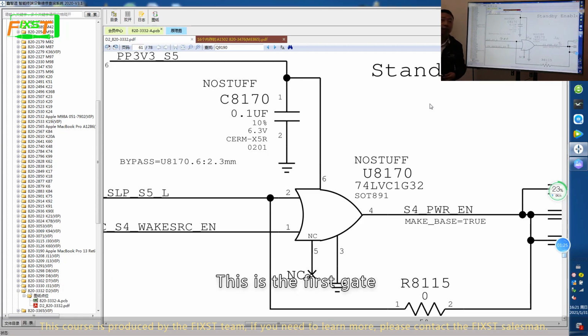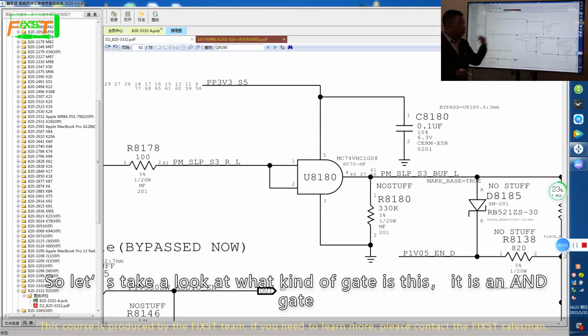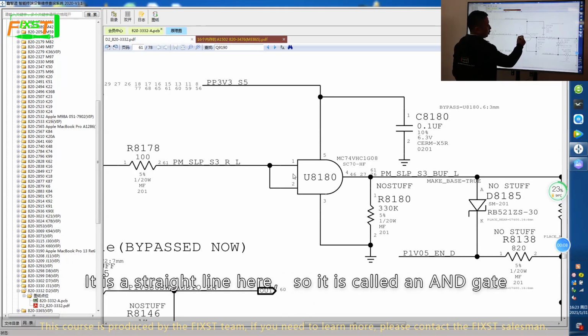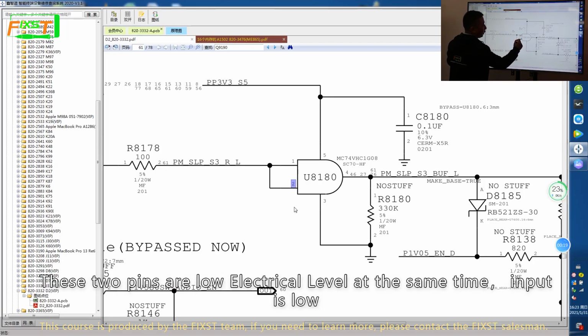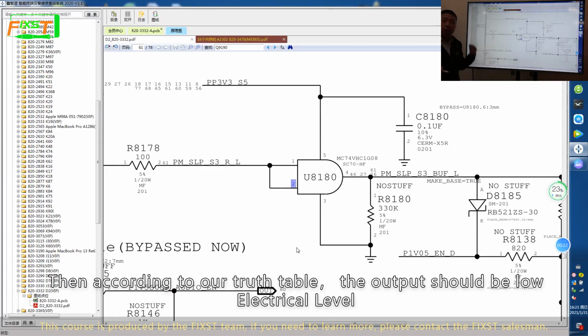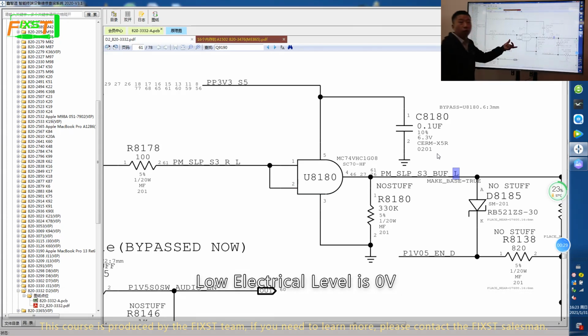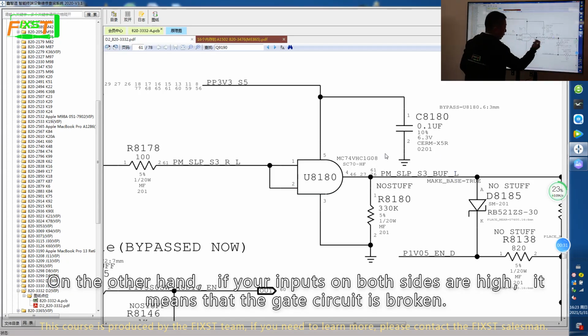This is the first gate. So let's take a look at what kind of gate this is. It is an AND gate. It is a straight line here, so it is called the AND gate. According to this symbol, L is a low electrical level, and what comes in is a low electrical level. These two pins are at low electrical level at the same time. Input is low. Then according to our truth table, the output should be low electrical level. Low electrical level is 0 volts. On the other hand, if your outputs are high when both inputs are low, it means that the gate circuit is broken.